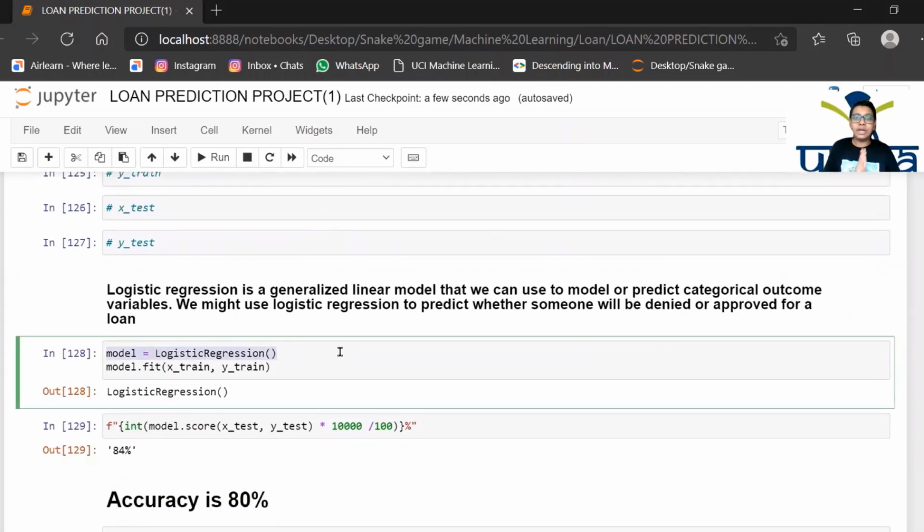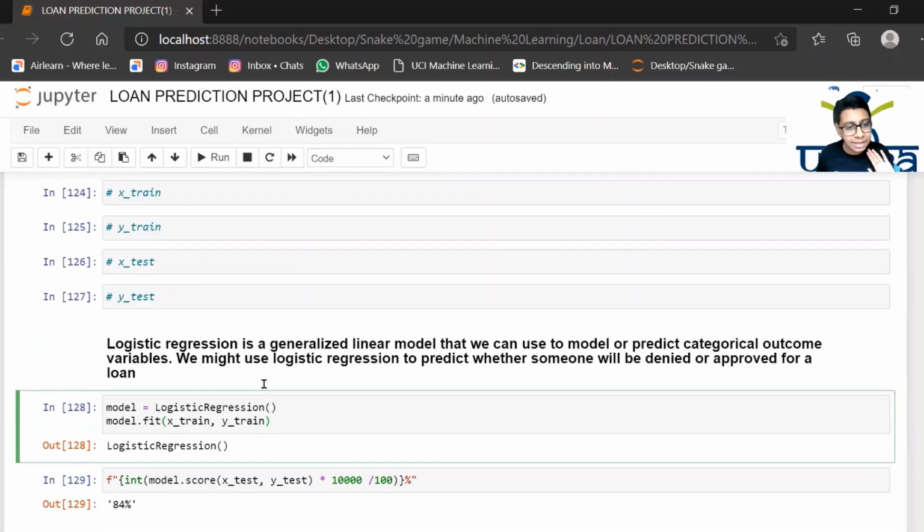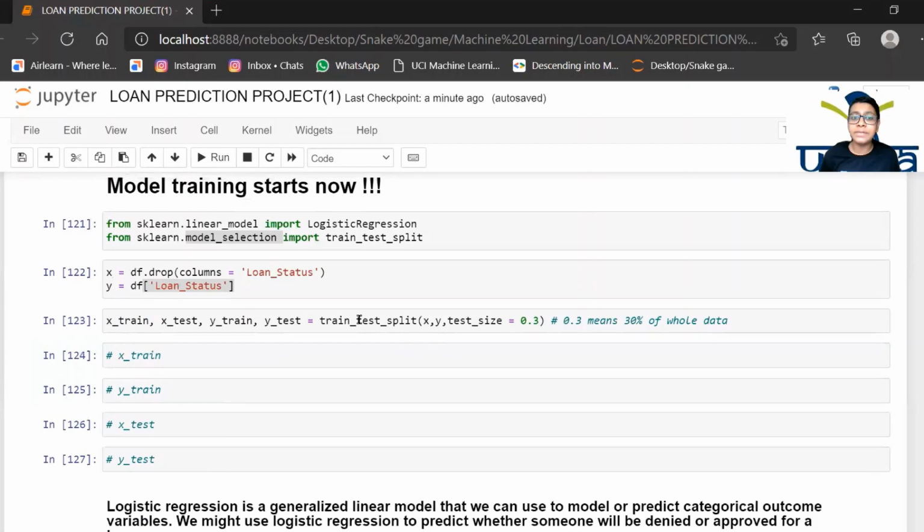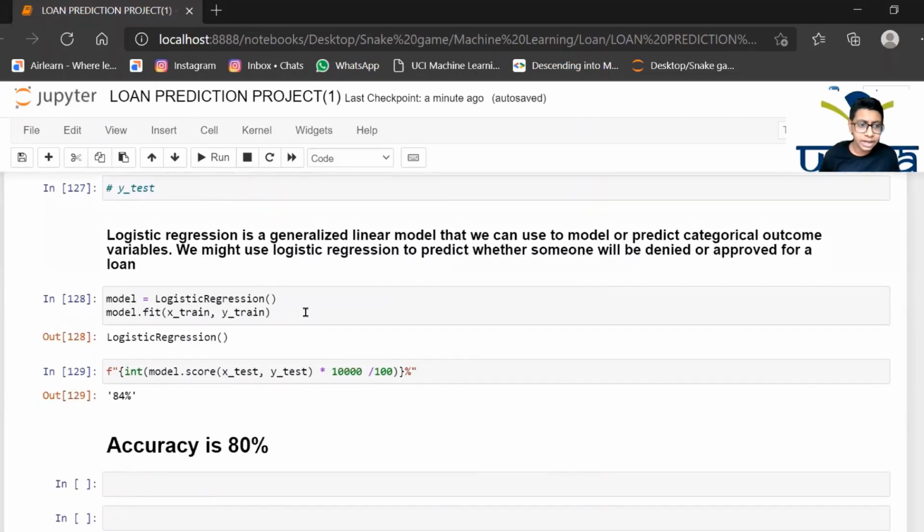Now model equals logistic regression. We have imported it and now we are going to work using logistic regression. Model.fit. Just as we fit screws tightly into the wall, this is where we are fitting. We are saying that you learn from these two data sets, nothing more than that. Now X train and Y train are actually the training data sets that we split by this train test split. Ready to go?